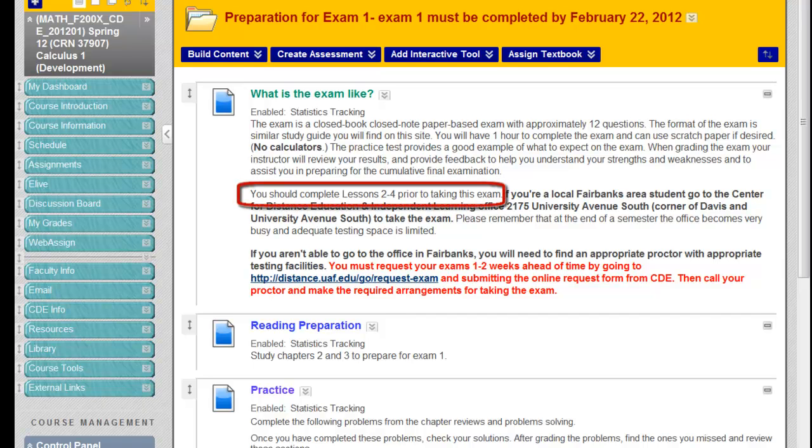A little further down, it'll tell you which lessons you need to have completed prior to taking the exam. And then again, some information about what you need to do.